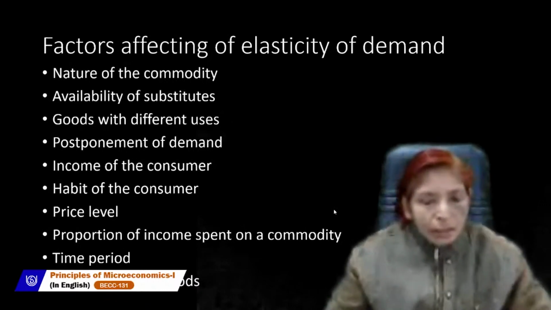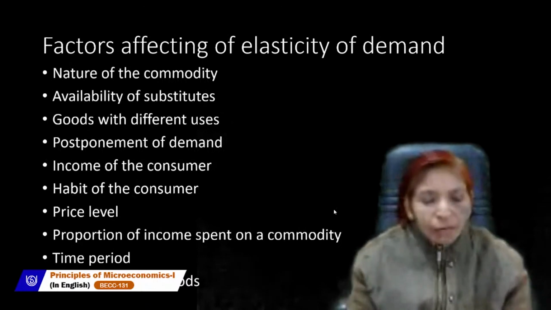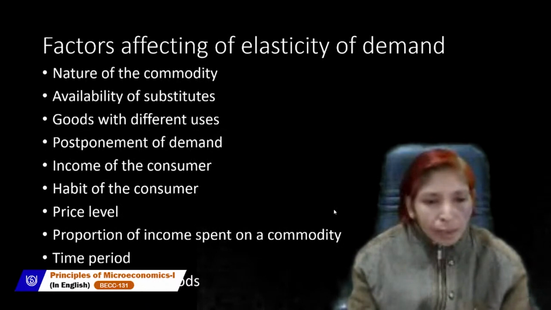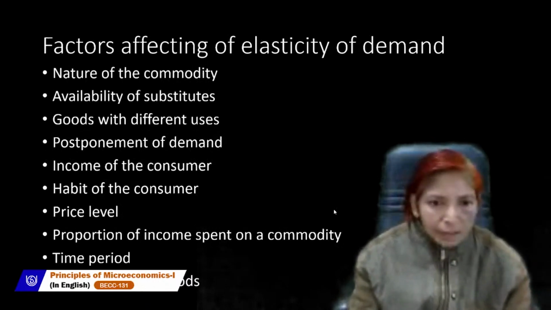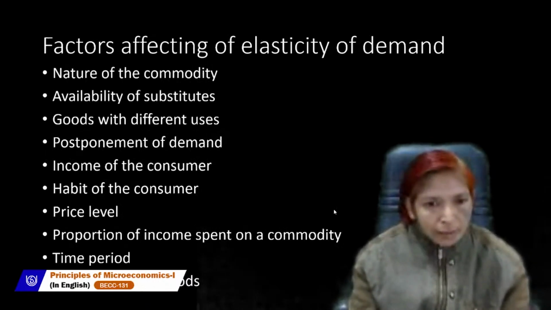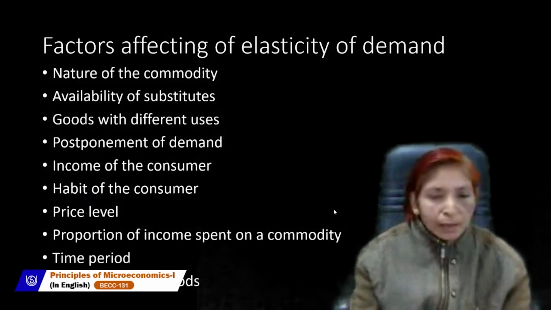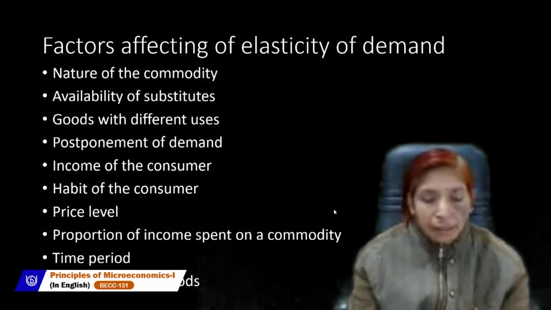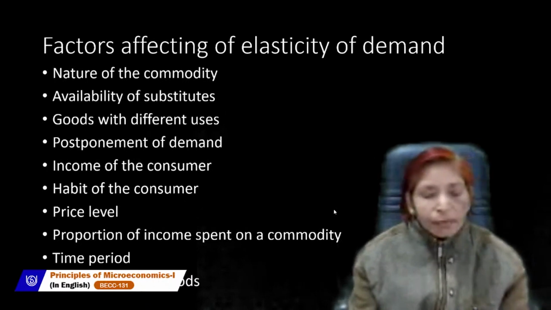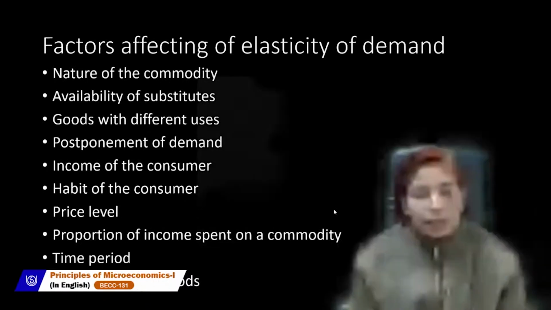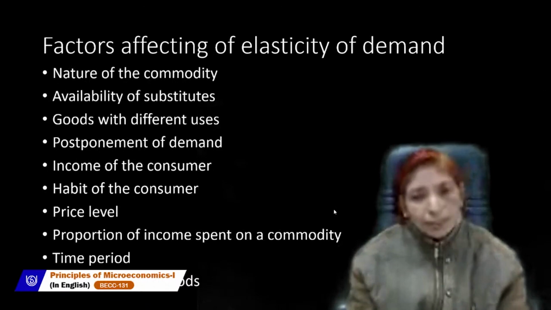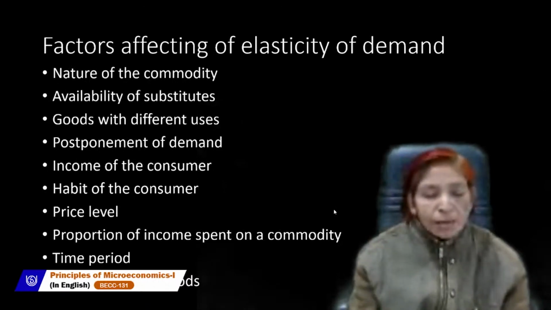For rich consumers, nothing is impossible to buy. And for poor consumers who have very little income, who are in the grip of poverty, they are not able to buy anything. It means nothing is possible to buy for poor people, and nothing is impossible to buy for a rich consumer. In this case, for a very rich person and for a very poor person, demand always remains inelastic. But for the medium size or middle class consumer, demand always remains elastic.